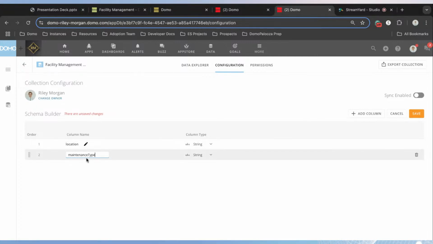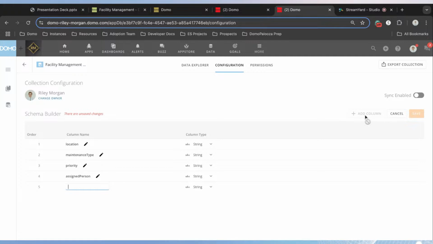And I'm going to put everything in camel case, so the first letter is going to be lowercase, and the second word is going to start with an uppercase. And then we also have the priority. Now, in that next step of the workflow, or that second tile, we captured the person assigned to the task. So we also want to document that as the assigned person.